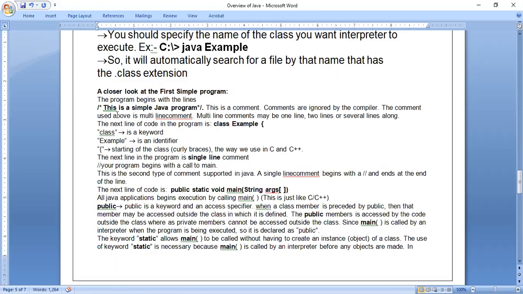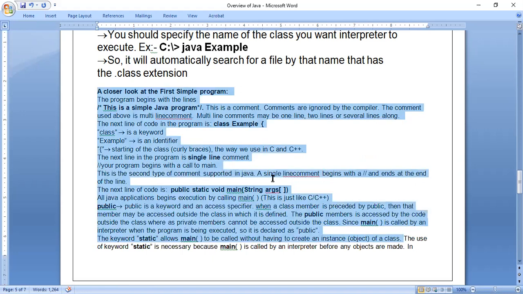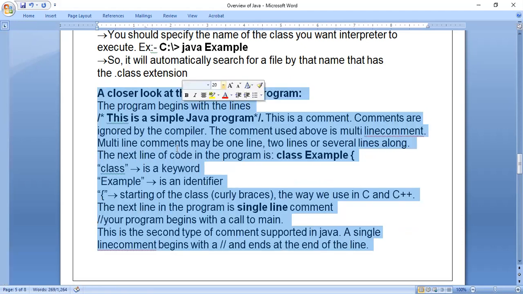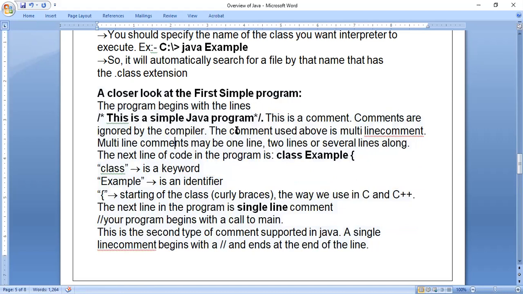A closer look at the first program. Only for the first program do we have a detailed explanation. Later on, the same concepts apply to all the programs. The program begins with the line "This is a simple Java program." This line we can consider a comment. I think you know how to write a comment, as in C and C++ also. To write a comment, there are 2 methods. The first method: if I write 2 slash symbols at the start of a line, that entire line is treated as a comment. This is one way of writing a comment.